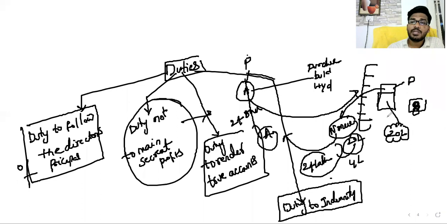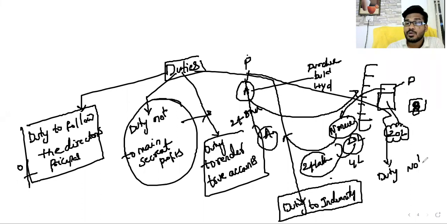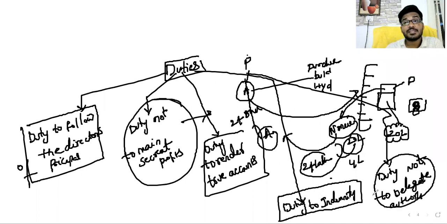Another duty: not to delegate the authority. Generally, law clearly says delegatus non potest delegare: anything delegated to you, you cannot delegate the same work to another party.